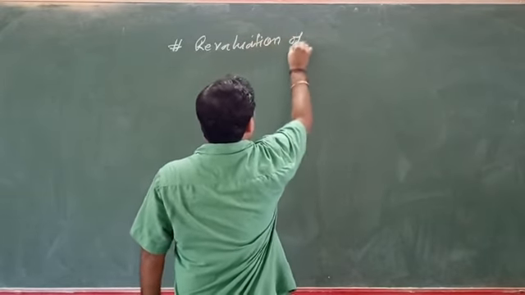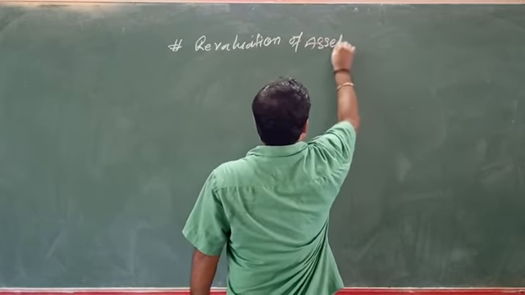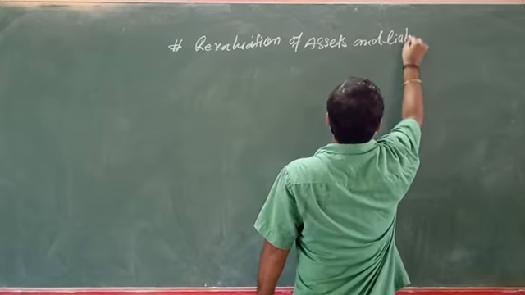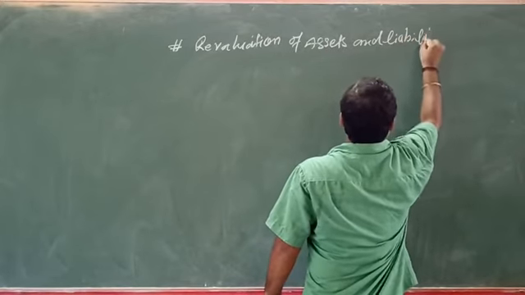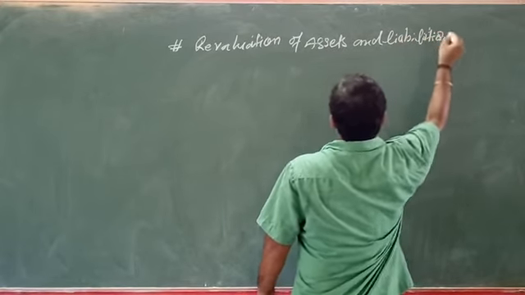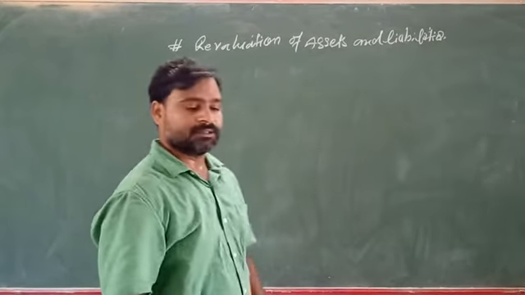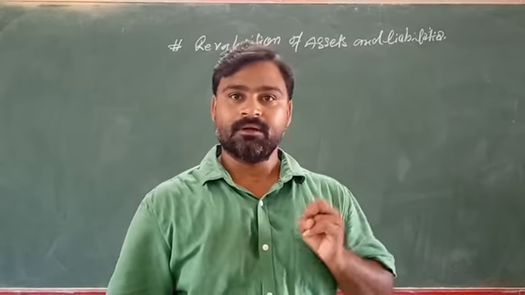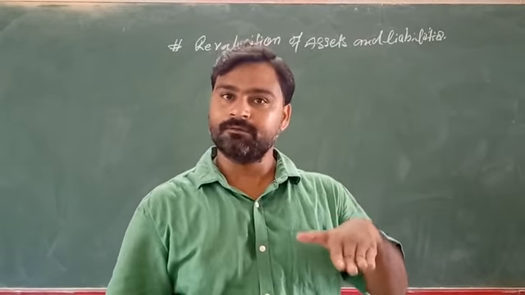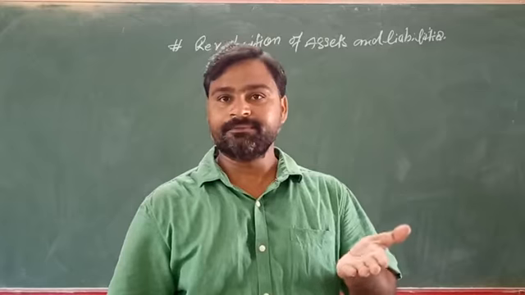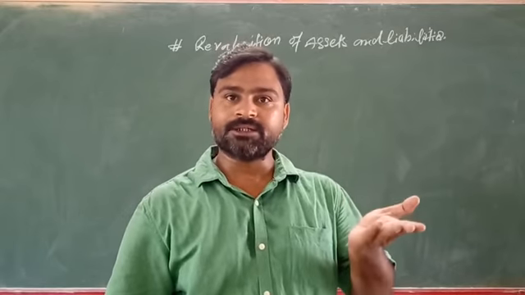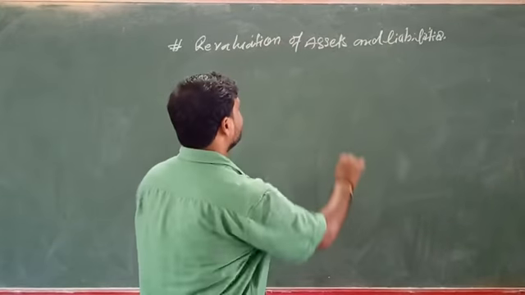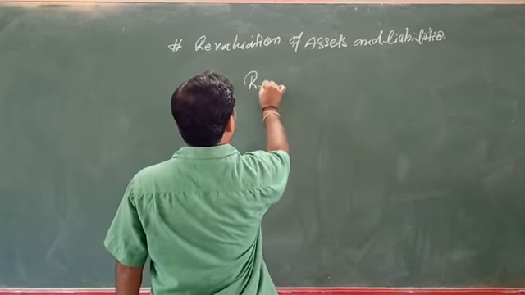Revaluation of assets and liability. How does it take place? There will be two conditions. Assets may rise up or fall down. Liability, the same way, may rise up or fall down. So we create an account that is known as revaluation account.